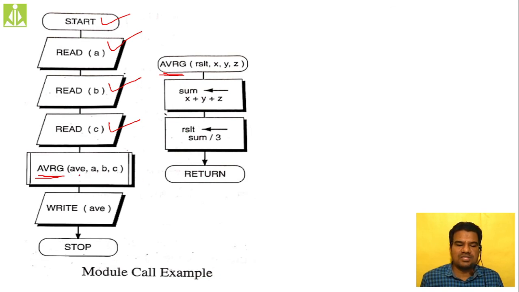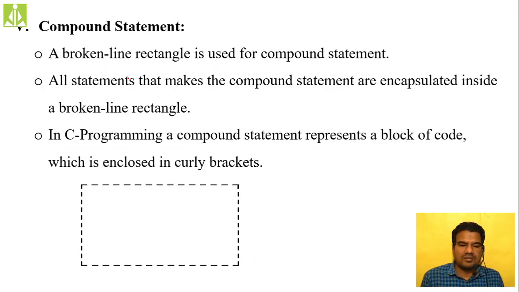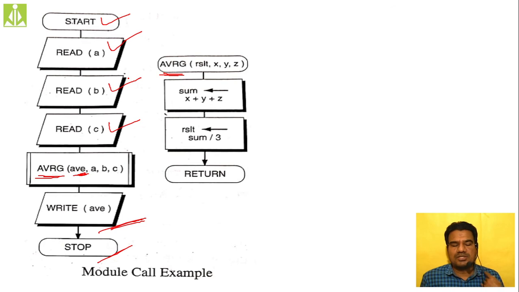So your AVE will now have that average value, and that average value we are printing on the output screen, then stopping. Likewise, this flowchart represents the complete flow of your program or the complete flow of your algorithm. So compound symbol and the rest of the things we'll discuss in tomorrow's class.